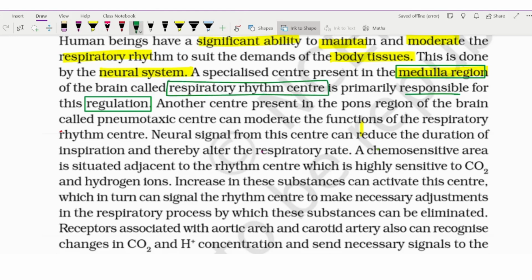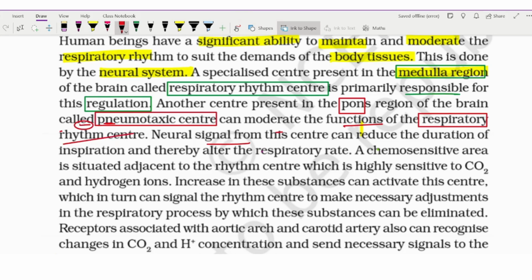Then another center which is present in the pons area is known as the pneumotaxic center. One more center you know very well is the apneustic center. Pneumotaxic center is pronounced from the N, so you can call it negative regulation, and apneustic center is pronounced from the A, so you can remember it by addition, plus. It can moderate the function of the respiratory rhythm center.